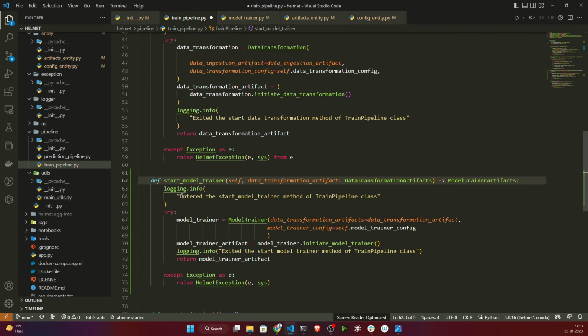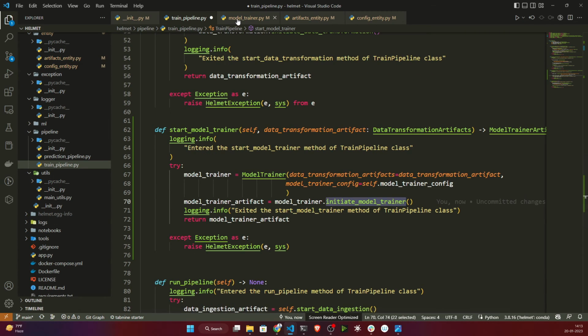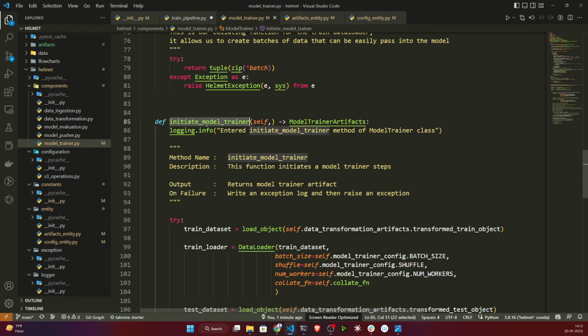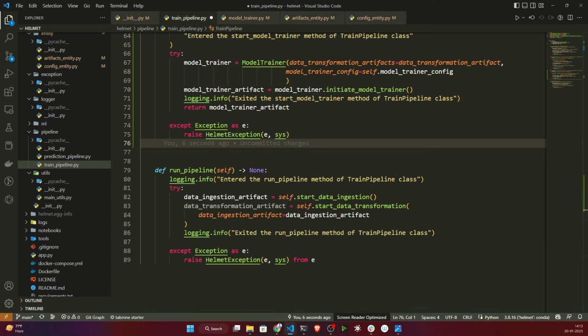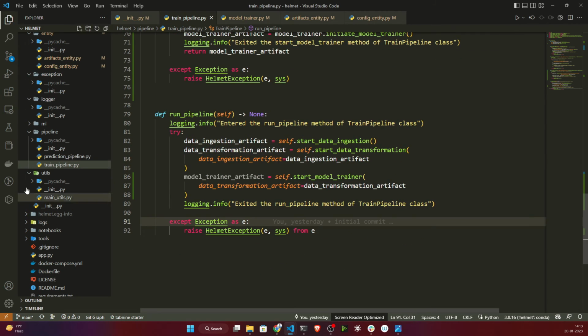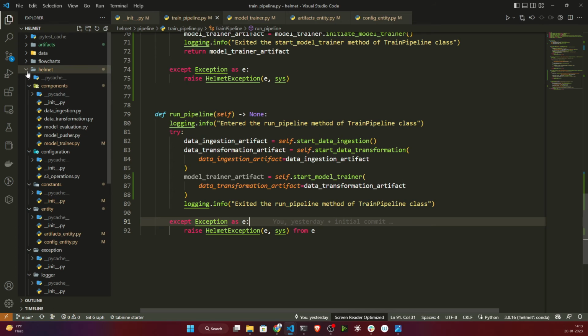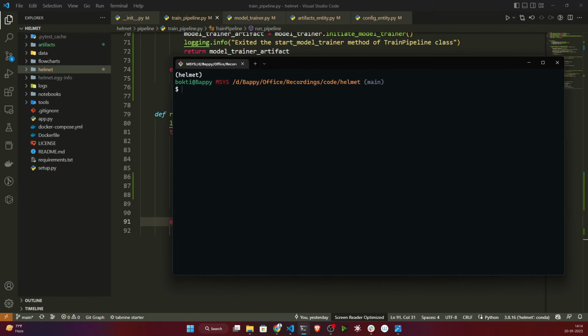So this method will start your model training. Basically here I'm just initializing the class and calling initiate model trainer. Here you can see this method. Once everything is fine, it will return the artifacts. Now I just need to mention it inside run pipeline, so let me do it. After transformation, I'll mention this model trainer, and it will take your transformation artifacts. Everything is perfect. Now let's run this and see whether it's working or not. I'll open my terminal, let me clear it and run python app.py.